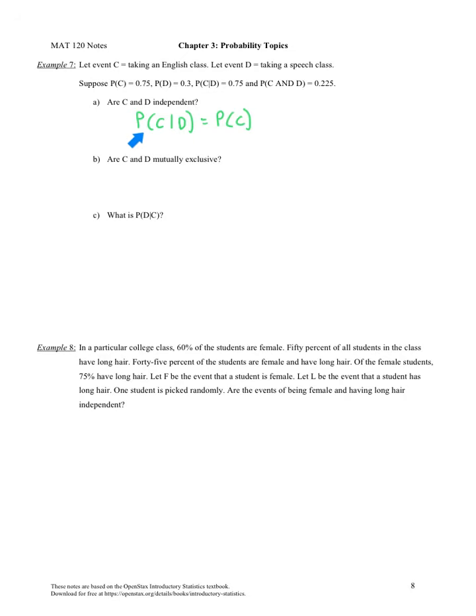Recall, if we have the probability of C given D equals the probability of C, that means we do have independent events, because the probability of C does equal the probability of C given D. For letter B, are C and D mutually exclusive?